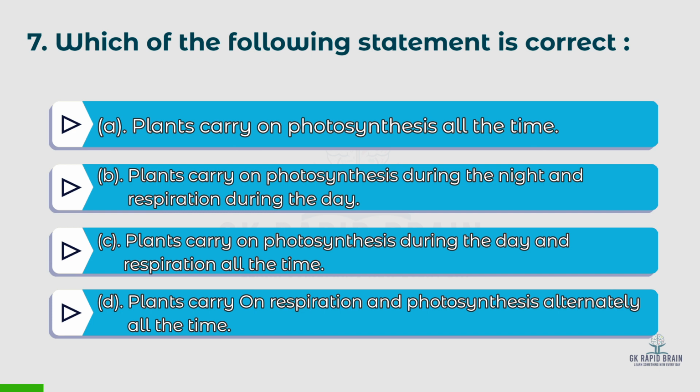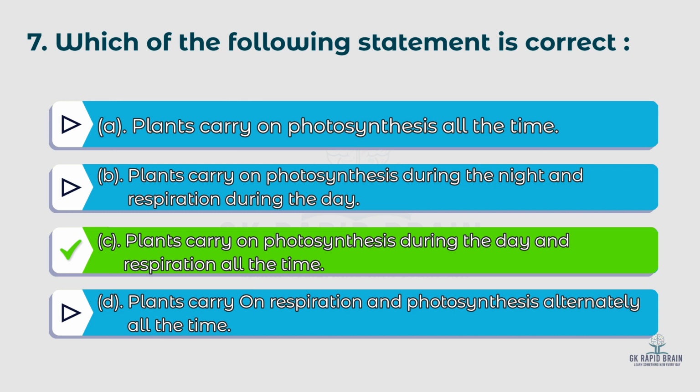Seventh question: which of the following statements is correct? Options: A. Plants carry on photosynthesis all the time. B. Plants carry on photosynthesis during the night and respiration during the day. C. Plants carry on photosynthesis during the day and respiration all the time. D. Plants carry on respiration and photosynthesis alternately all the time. The right answer is C.